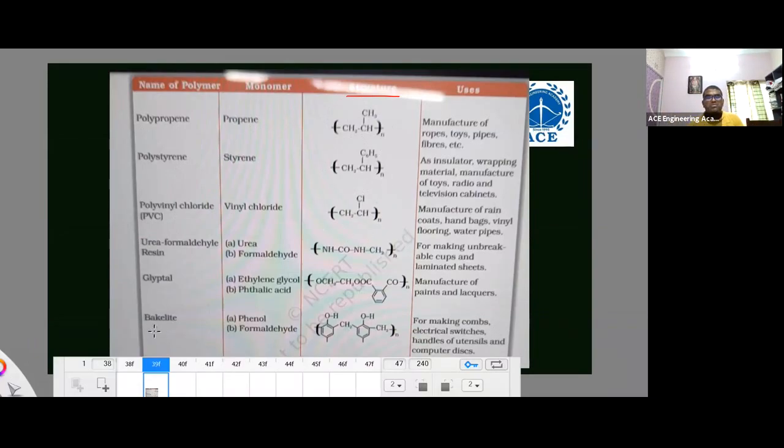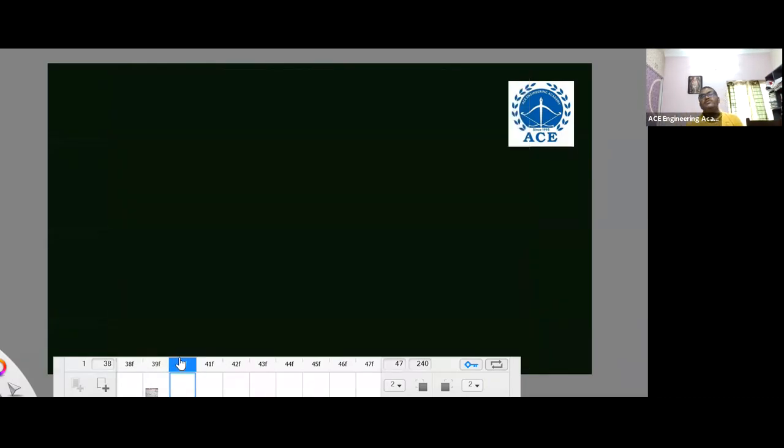Basic structure. Bakelite: what is the monomer? Phenol, formaldehyde. Glyptol: what is the monomer? Ethylene glycol. These things you have to remember for your exam. Just before going to the exam, please go through that. Right? This is the information about polymers.